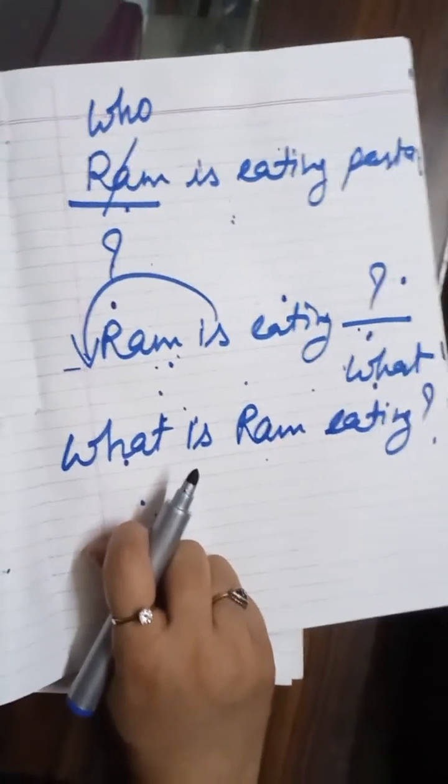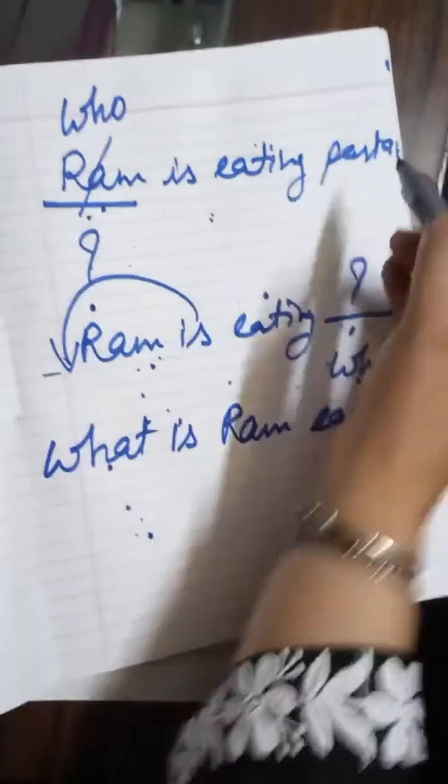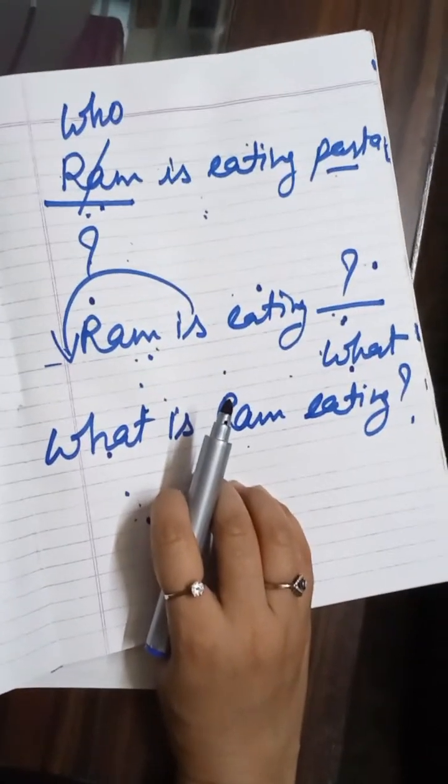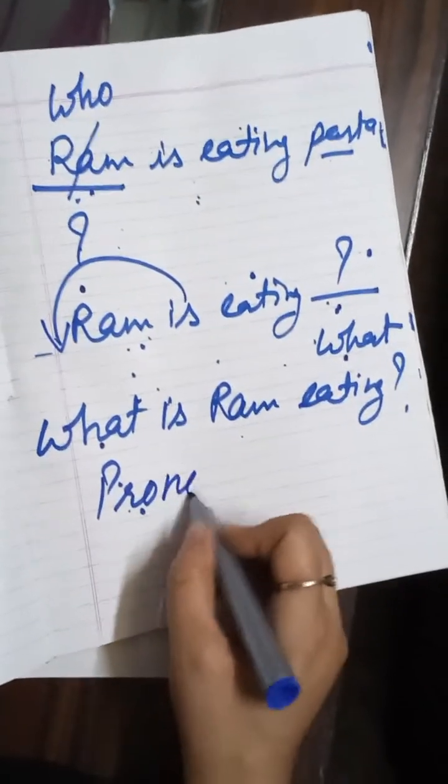Now getting what I want to say? In your sentence, only the replacement of the subject and object words is pronoun.